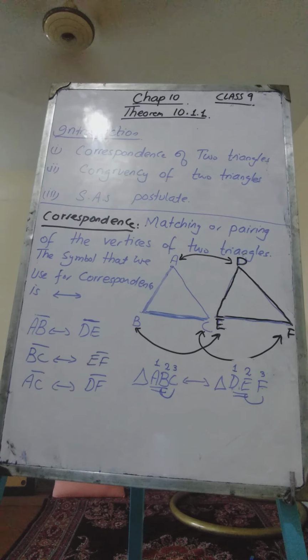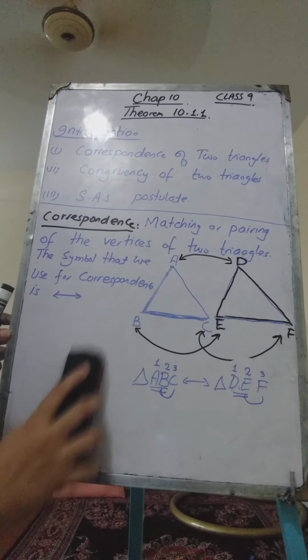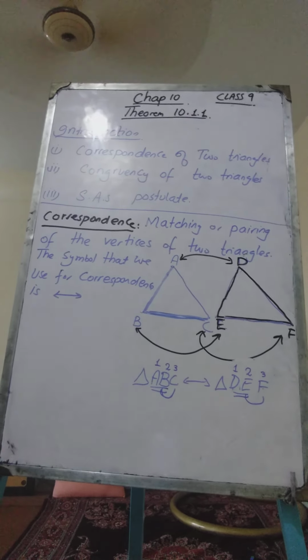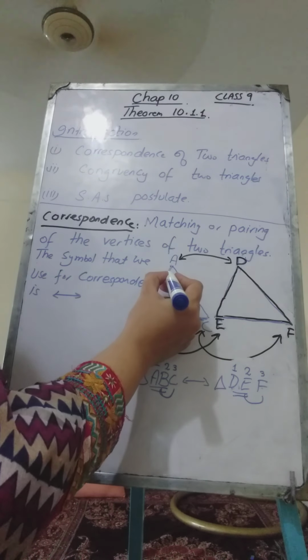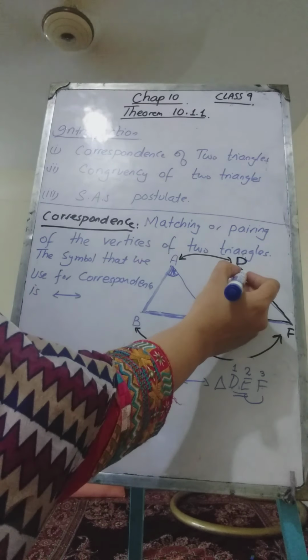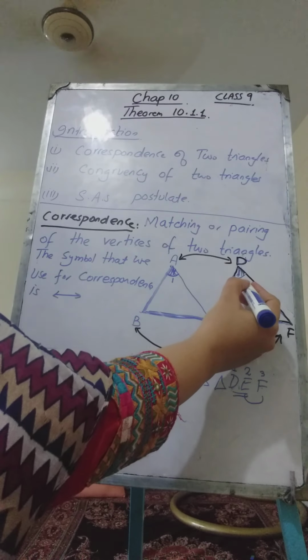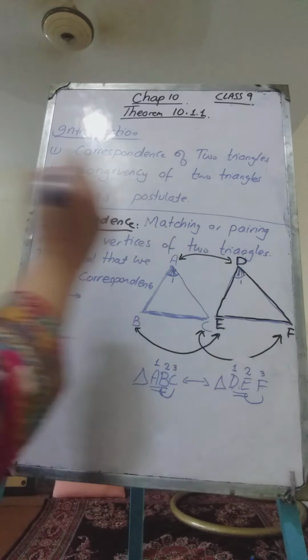Now the angles should also be at the corresponding positions. The angle which is made at vertex A will be the angle corresponding to the angle made at vertex D. If this is angle 1, this will also be angle 1.